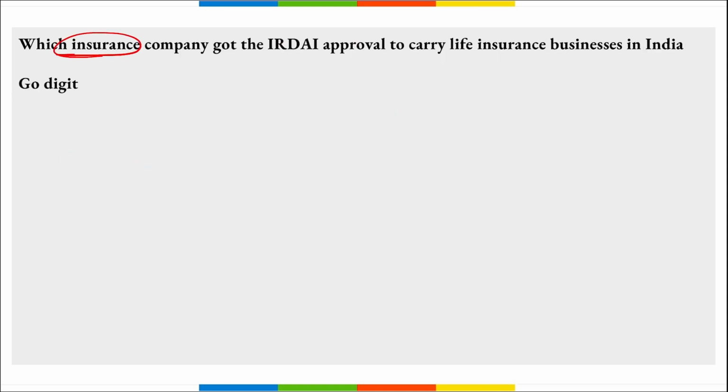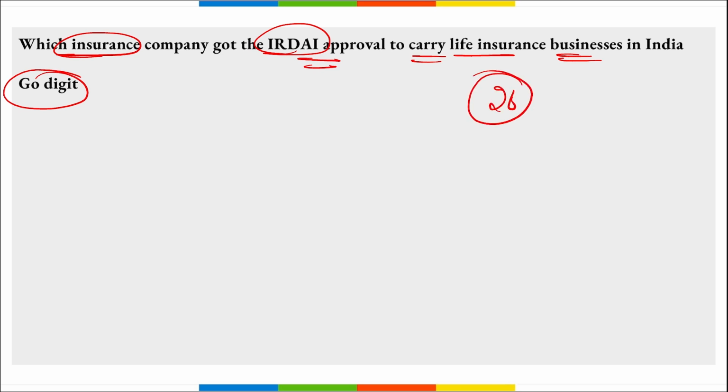Next, which insurance company got the IRDAI approval to carry life insurance businesses in India? It is Go Digit. Correct? Go Digit gets the IRDAI approval to carry life insurance businesses in India. Correct? Then the approval brings the total number of insurers in the Indian life insurance segment to 26 now.